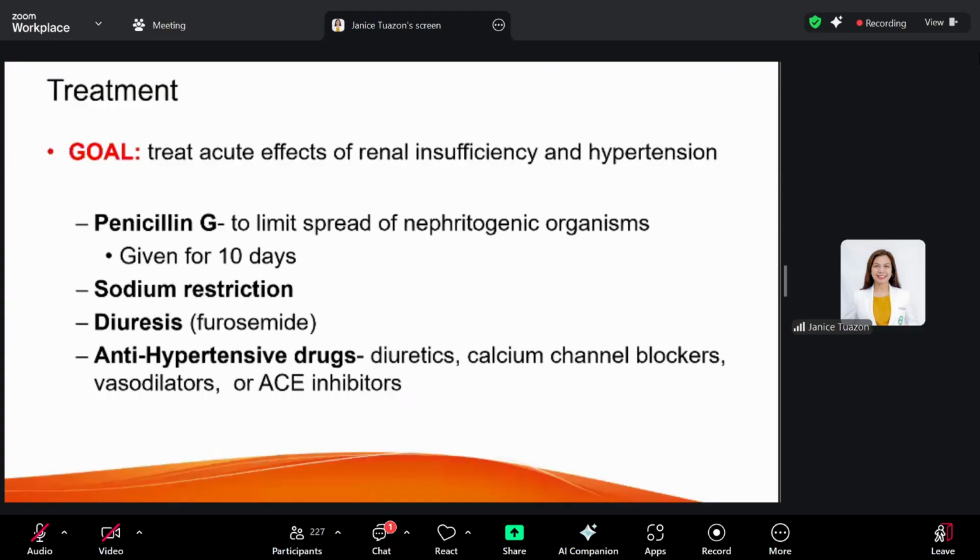So since that is our main goal, we should do sodium restriction and diuresis. And the most effective among the diuretics would be your loop diuretic, furosemide. Now, antihypertensive drugs, if diuretics are not adequate, if despite giving loop diuretics you still have hypertension. So here come your calcium channel blockers. You can use those, and vasodilators or ACE inhibitors.